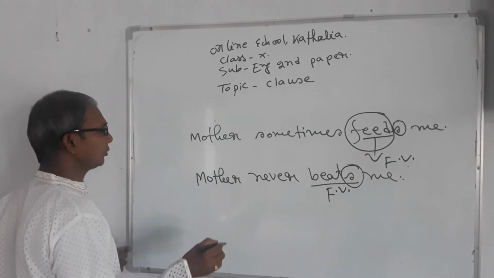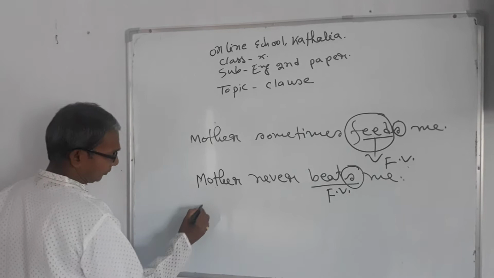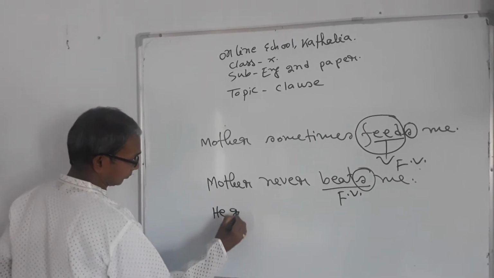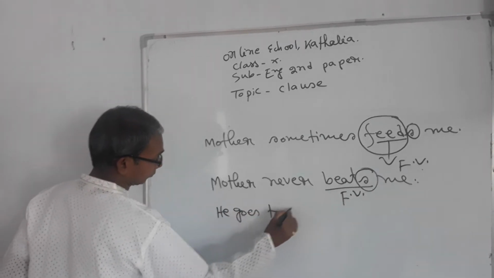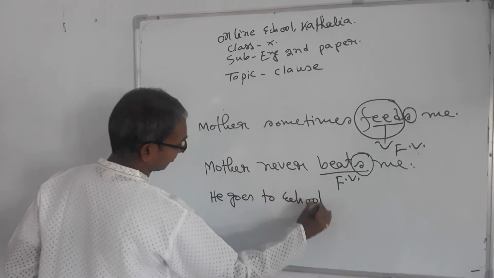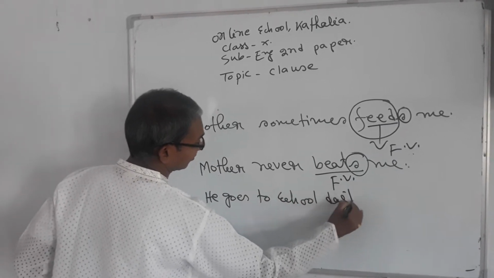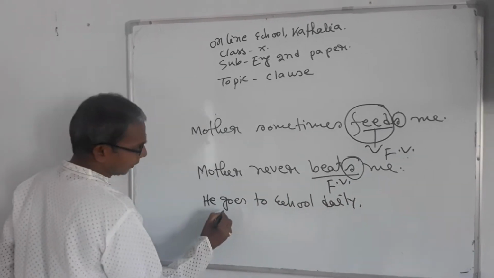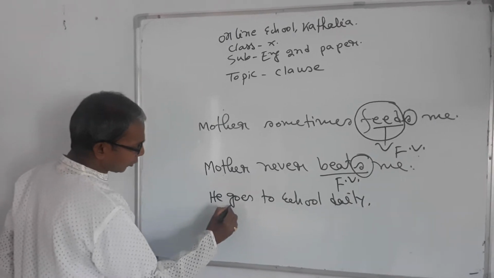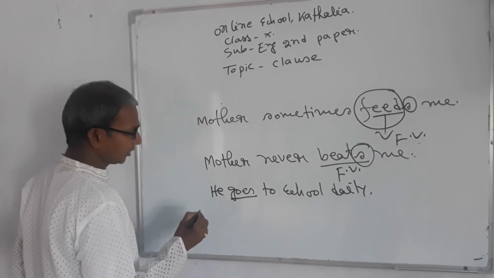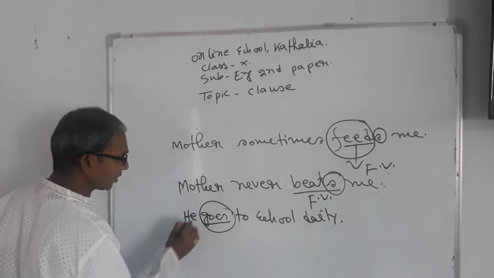I am going to write down another example. In this sentence, there is only one verb, so it is a finite verb.